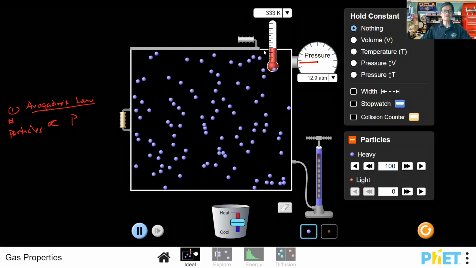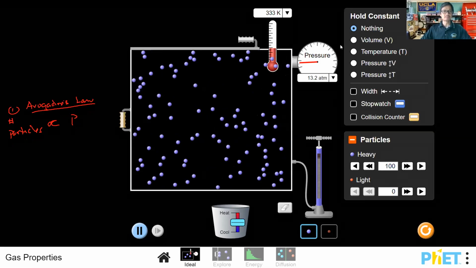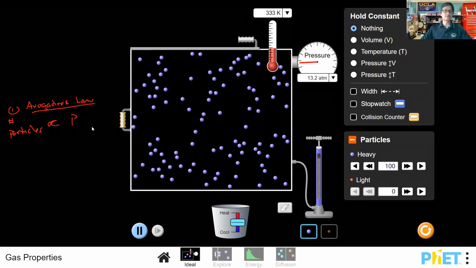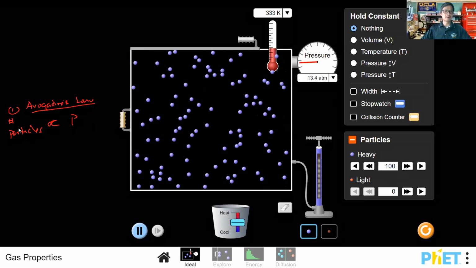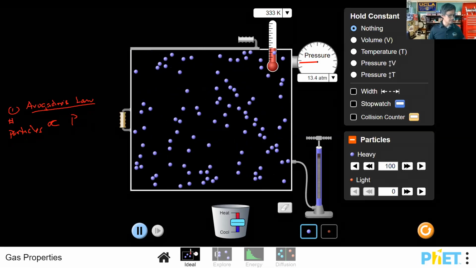So as you increase the number of particles, the pressure goes up. As you decrease the number of particles, the pressure goes down. So you see a direct correlation between number of particles and pressure, and that is what's given to us in Avogadro's law. Okay, so that's what we see there as well.